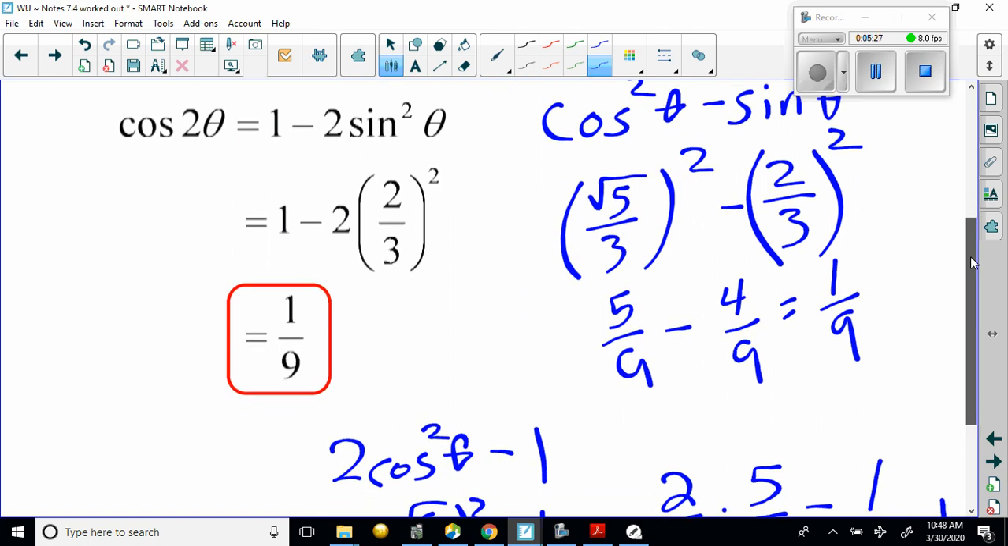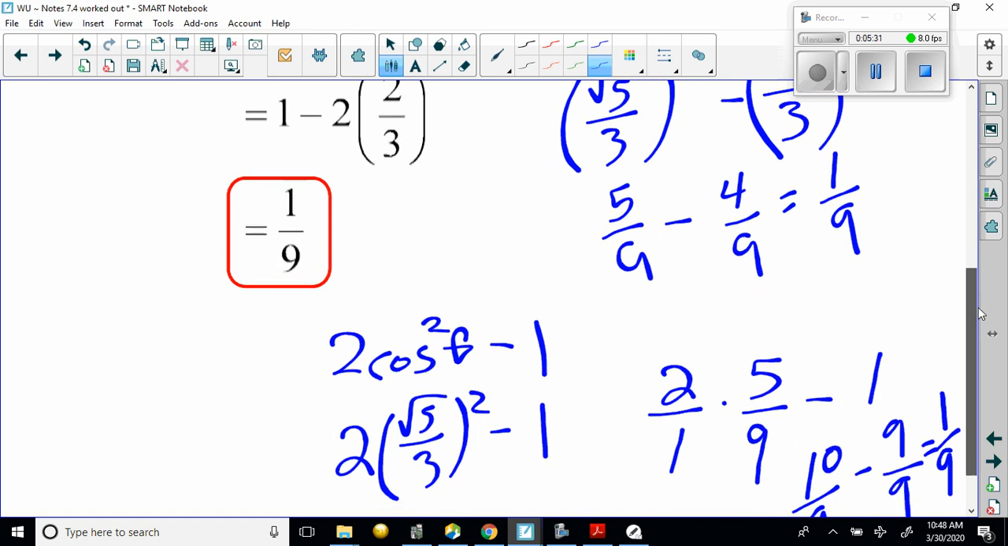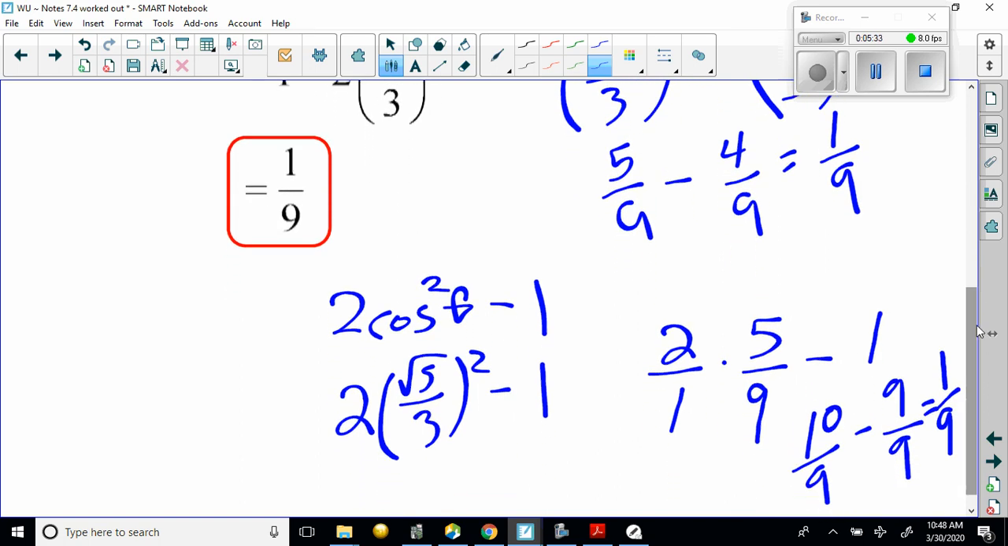I could also have done the 2 cosine squared theta minus 1 version of cosine's double angle formula. So I could square root 5 over 3, and I could multiply it by 2, and then I could subtract 1. So 2 over 1 times 5 over 9 minus 1 gives me 10 over 9 minus 9 over 9, which is equal to 1/9. So you can see in all three situations, I end up with an answer of 1/9. So it doesn't matter which of the three forms you use, you will arrive at the same solution.